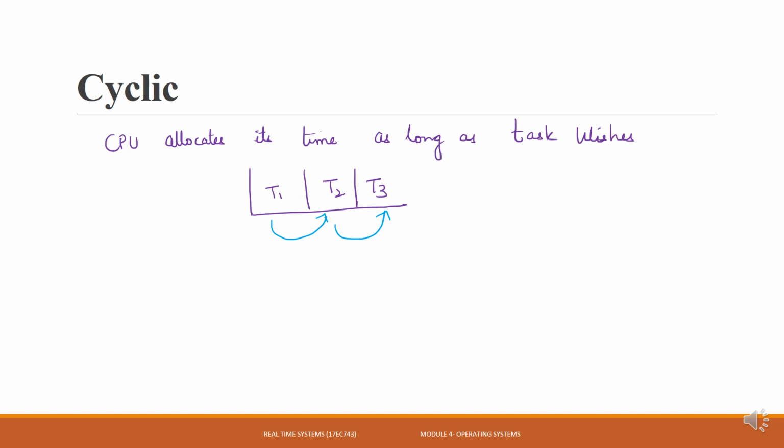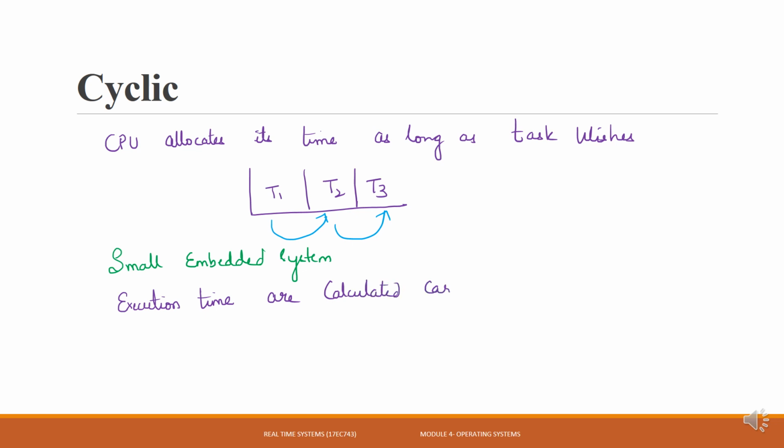These are basically used for small embedded systems, and we must ensure that the task execution times are calculated carefully. So this is cyclic scheduling, a basic strategy of scheduling algorithms.